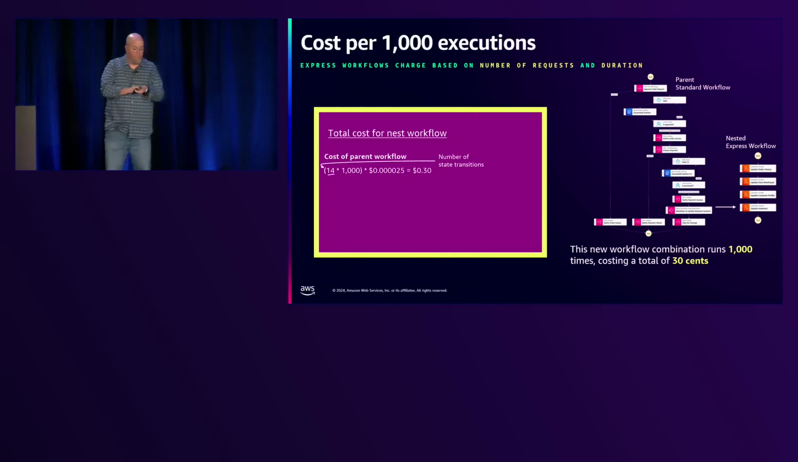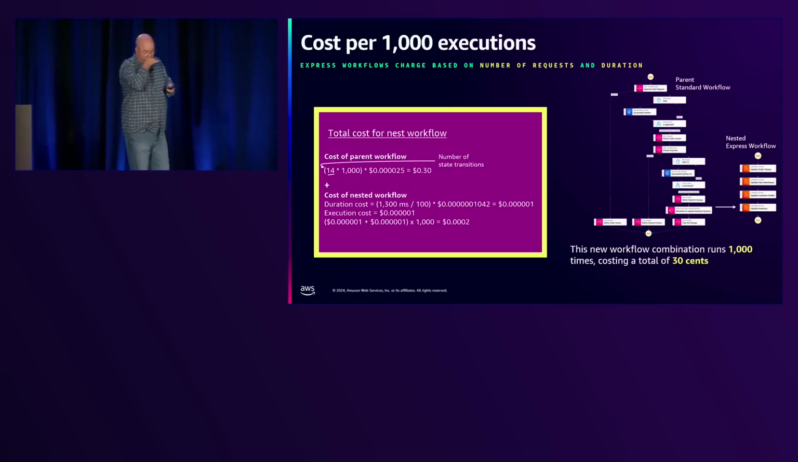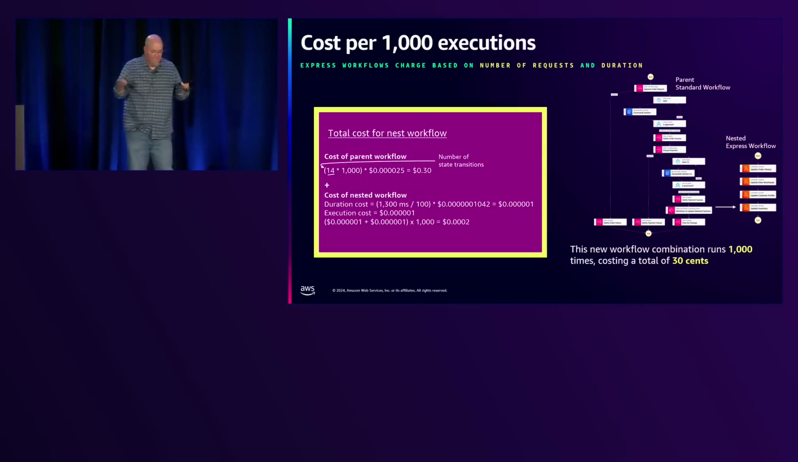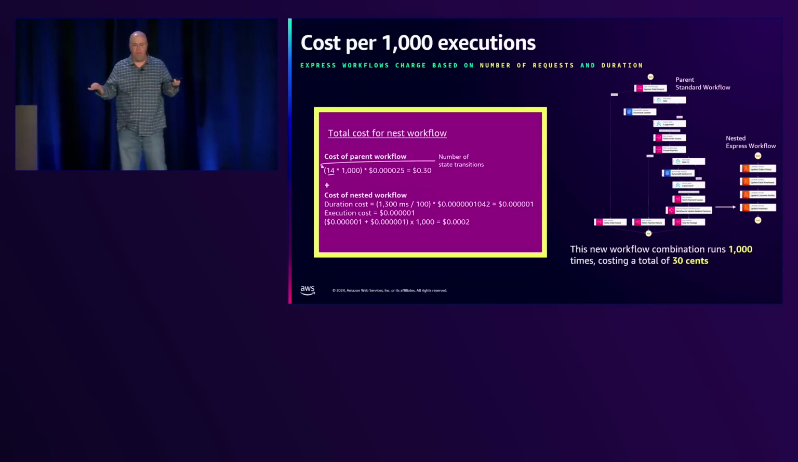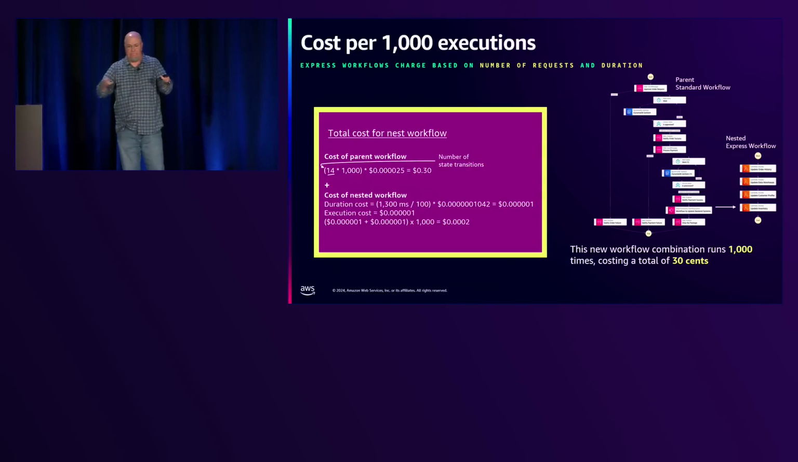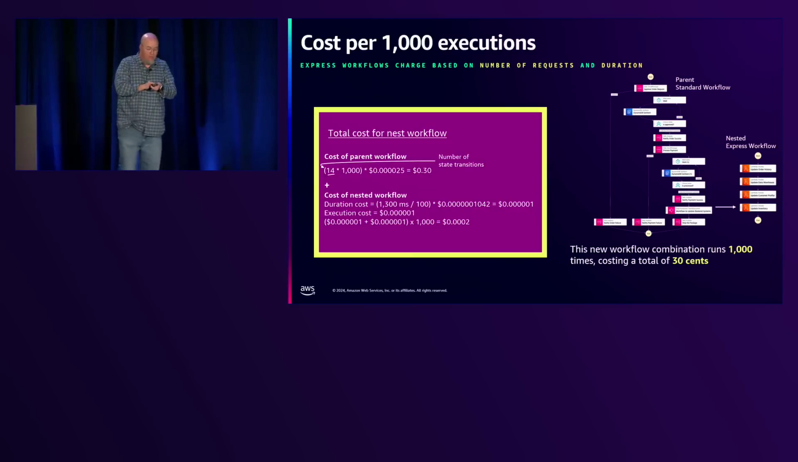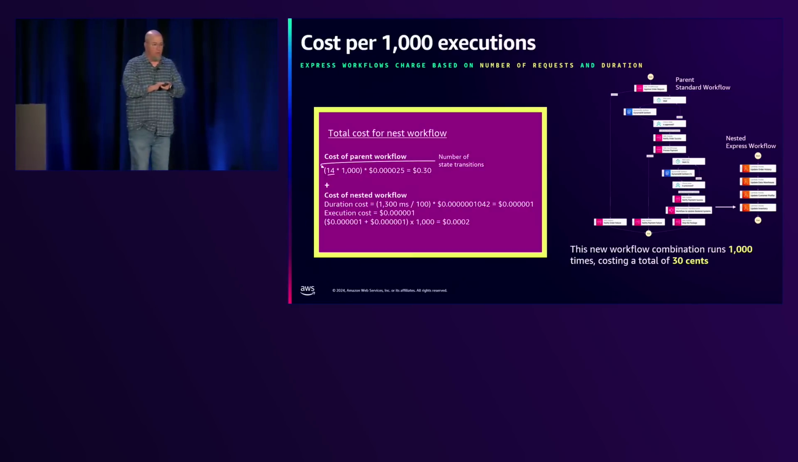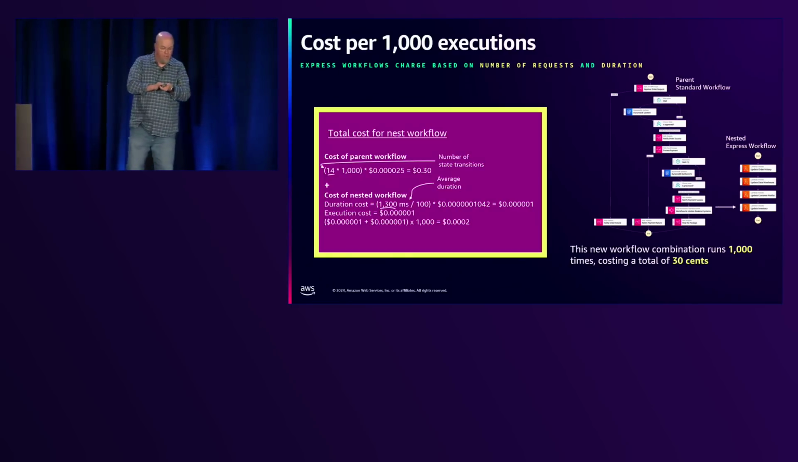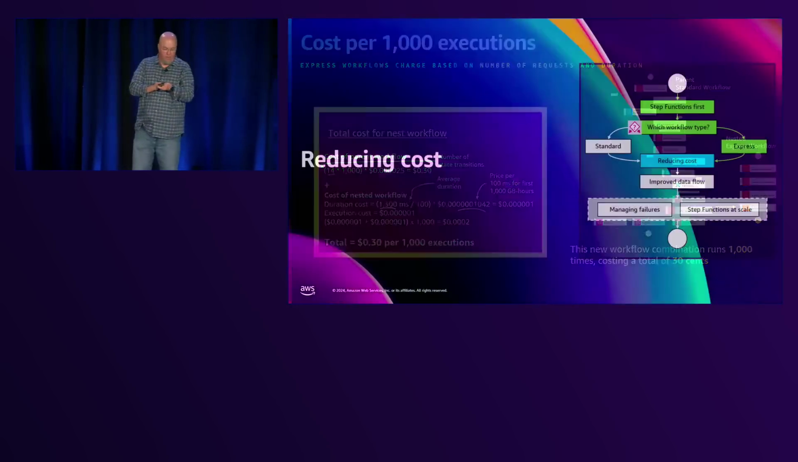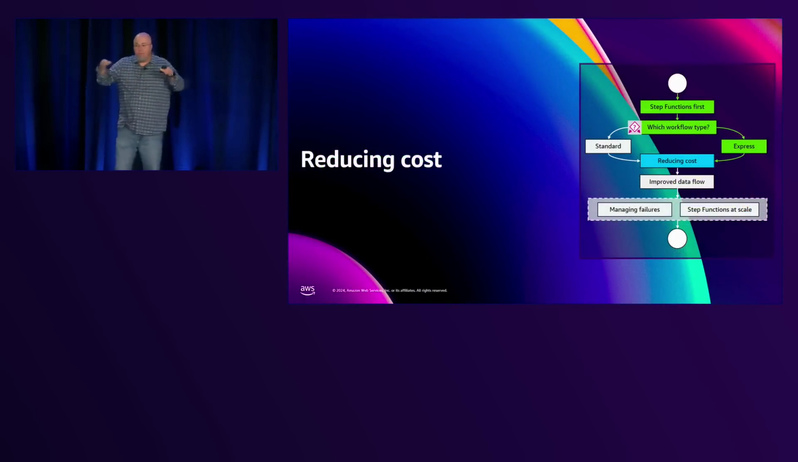So you have the number of state transitions changed, and the nested comes out to 0.0, it's not even a penny, right? So unless you run tons of them, it doesn't really affect the cost. So we've brought this down 12 cents to 30 cents there, okay? Look at the average duration, these are the different things. There you go. All right, so let's get more into reducing costs.